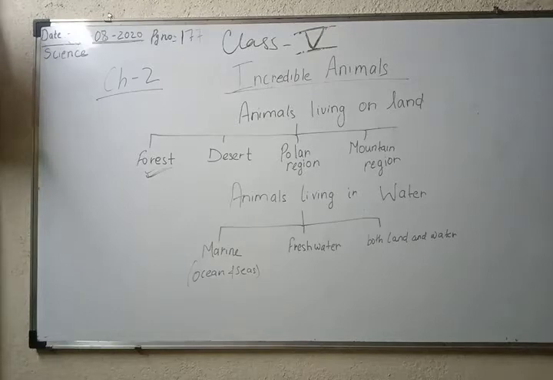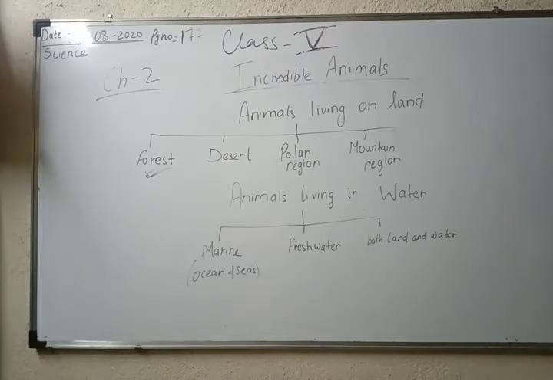Before studying the camel, in the desert region, very rare animals are found, like camels, and there are a few more examples. There are some tortoises. There is a variety of tortoise which is only found in desert areas, and there is also a variety of snake which is only found in desert areas.